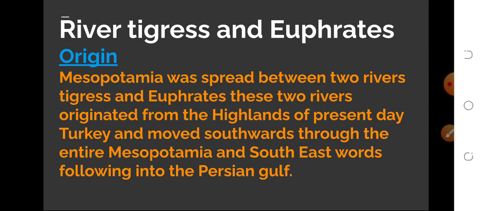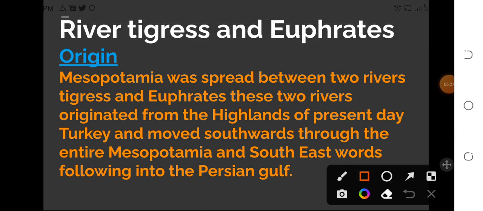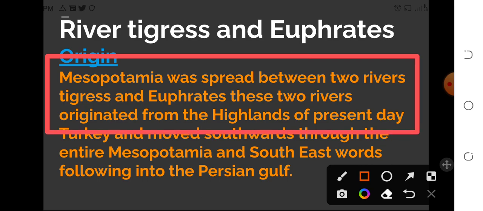Rivers Tigris and Euphrates. Now we will discuss where these two rivers start and where they end. Mesopotamia was spread between two rivers, as we already discussed, and those rivers were Tigris and Euphrates.